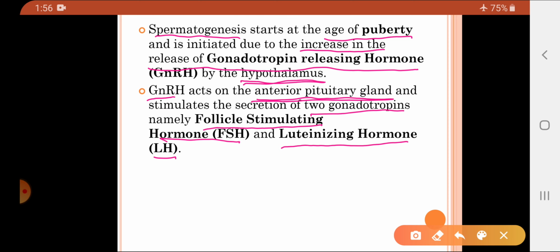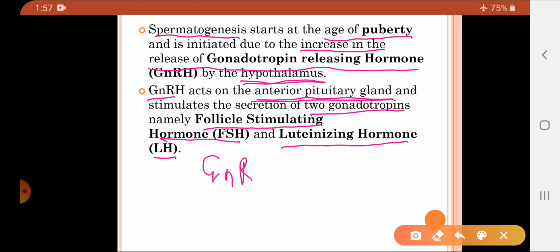So this is very important: gonadotropin releasing hormone and gonadotropin. The term gonado is related to gonads. And what do we mean by gonads? Gonads are nothing but the reproductive organs of the body. Which are the main reproductive organs of the body? In males it is the testes and in females it is the ovaries. So students, that is very important.